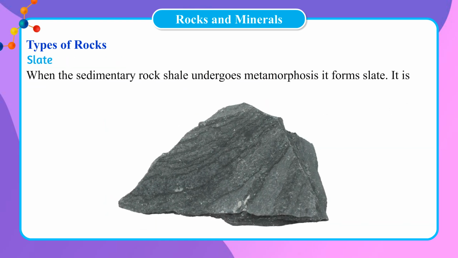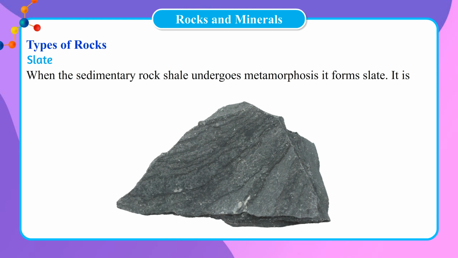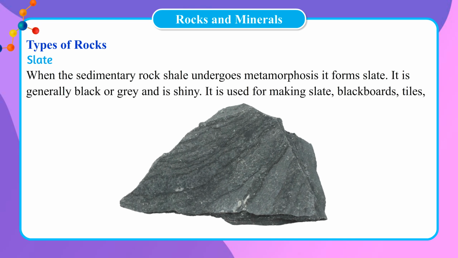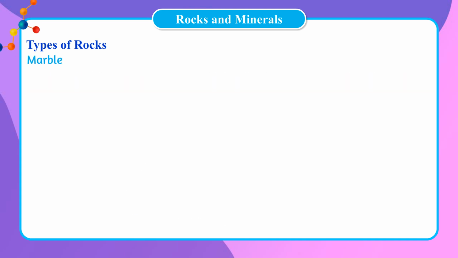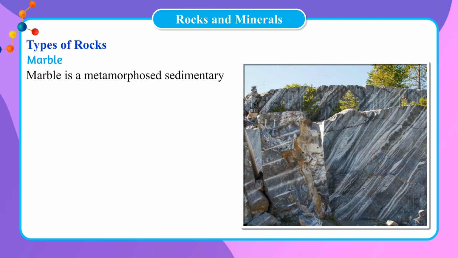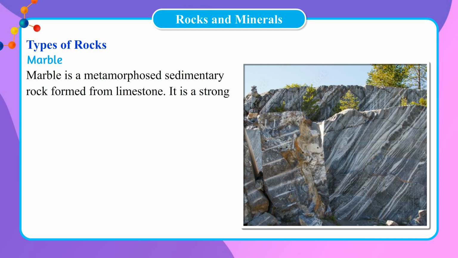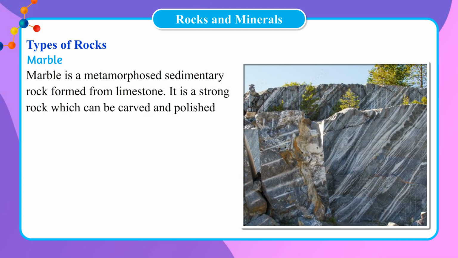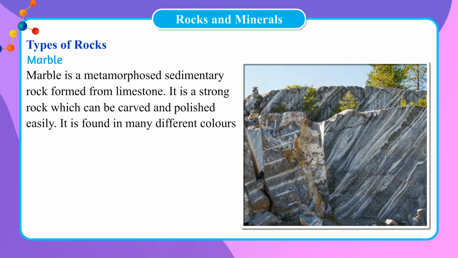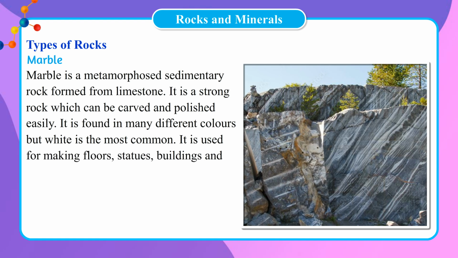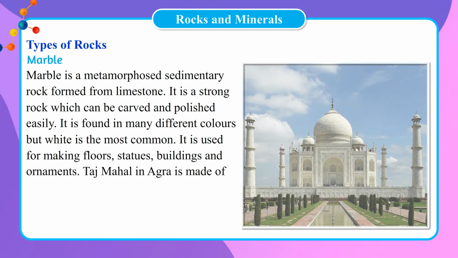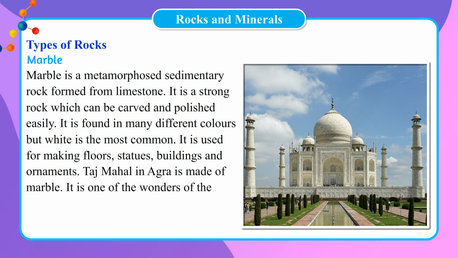Slate. When the sedimentary rock shale undergoes metamorphosis, it forms slate. It is generally black or grey and is shiny. It is used for making slate, blackboards, tiles, bricks, etc. Marble. Marble is a metamorphosed sedimentary rock formed from limestone. It is a strong rock which can be carved and polished easily. It is found in many different colors, but white is the most common. It is used for making floors, statues, buildings and ornaments. Taj Mahal in Agra is made of marble. It is one of the wonders of the world.